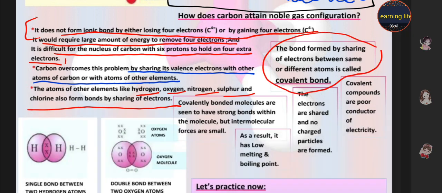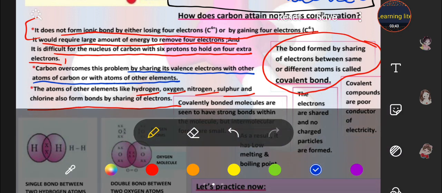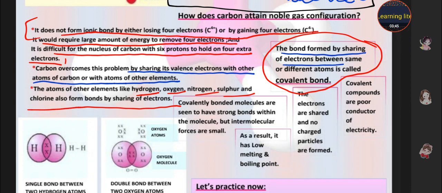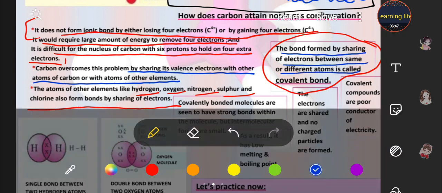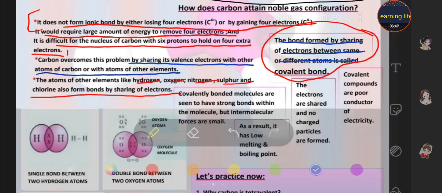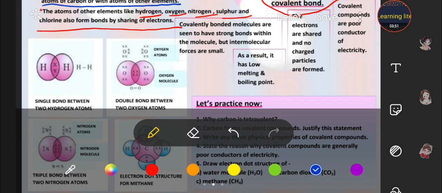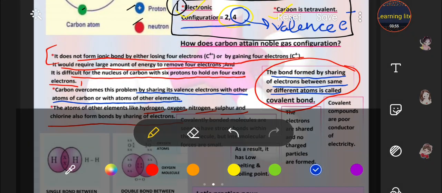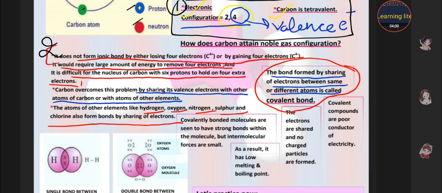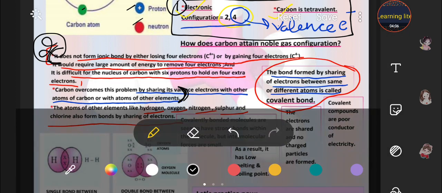What is a covalent bond, students? The bond formed by the sharing of electrons between the same or different atoms. Okay. Carbon forms covalent compounds. Justify the statement. Why does carbon form them? So this is your second answer, from here to here. Okay, students.